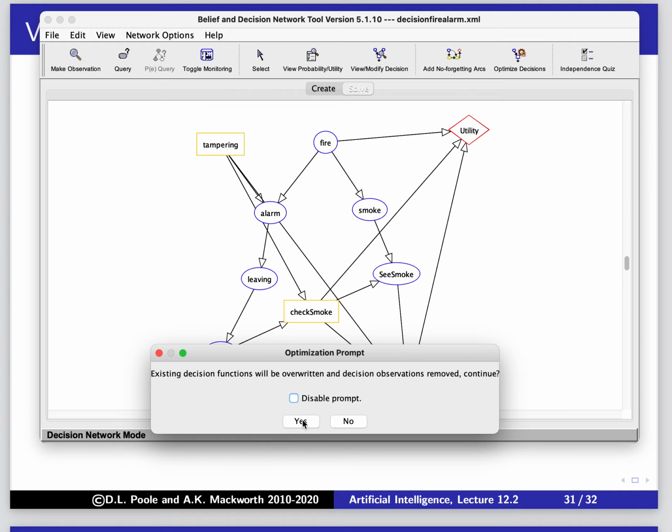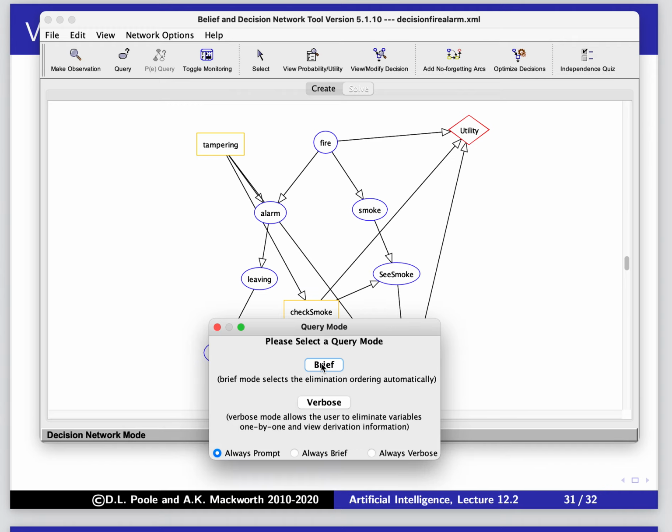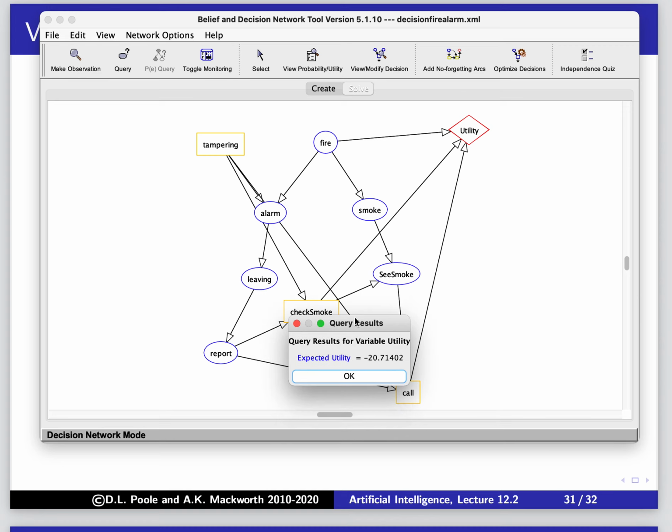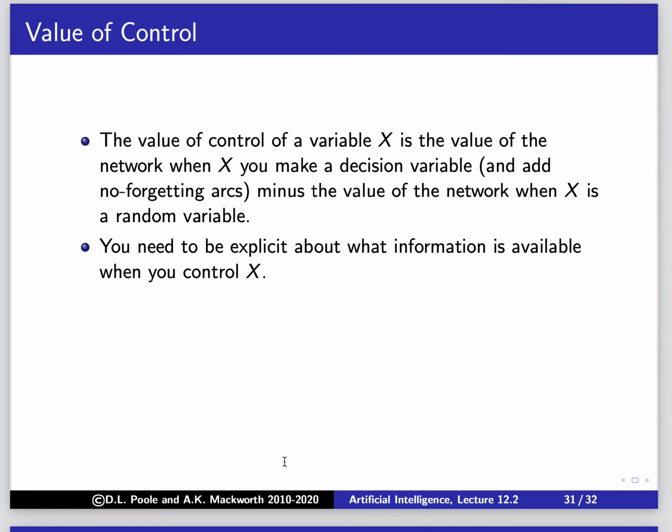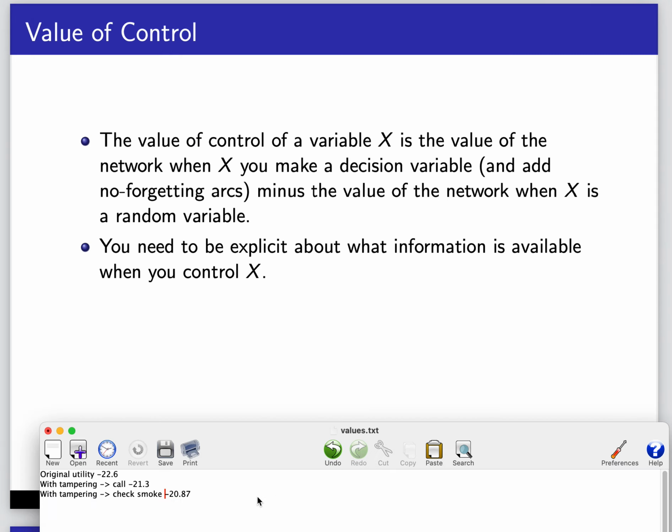And we'll overwrite decisions. And we can do it in brief mode, and it's minus 20.71. So with tampering as a decision, it's a bit better than that, minus 20.7, I think.